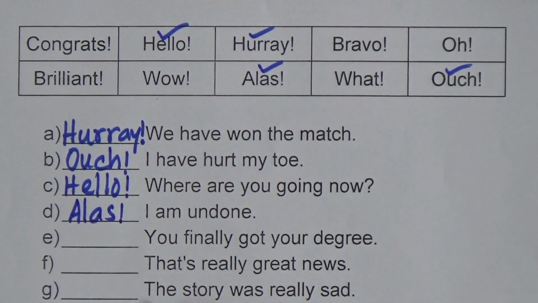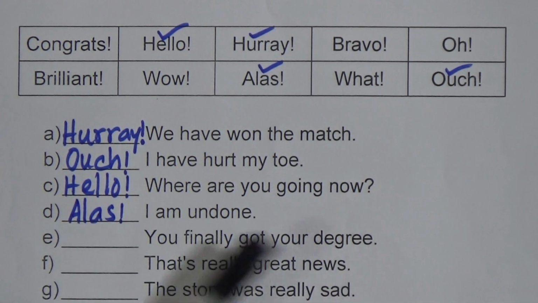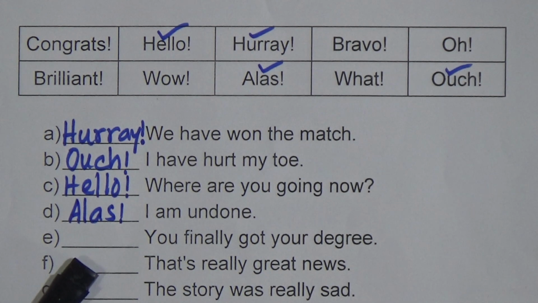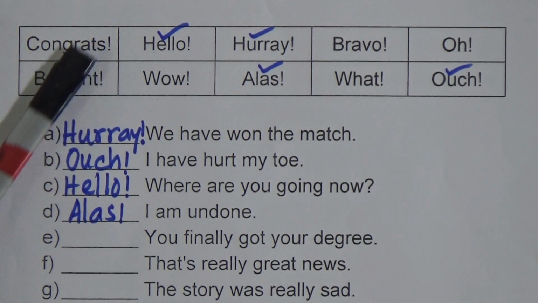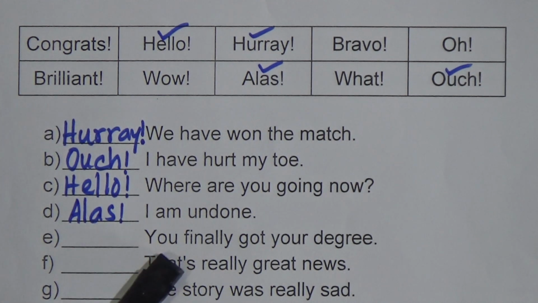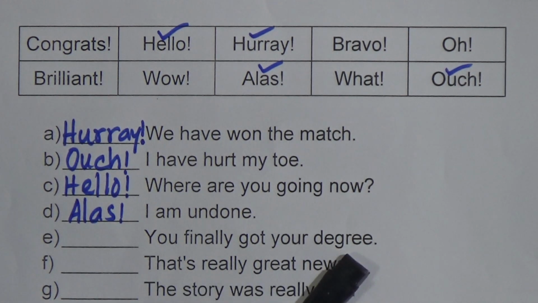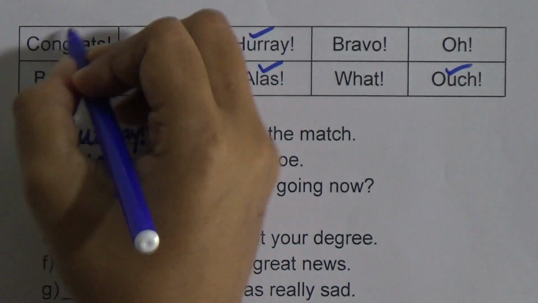Now number E. Dash, you finally got your degree. So this is the expression of approval. So we will use here, any idea? Yes, we can write here congrats, brilliant. So you finally got your degree, so we will congratulate him. Okay, so we will write here congrats.